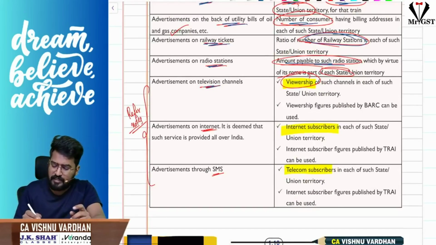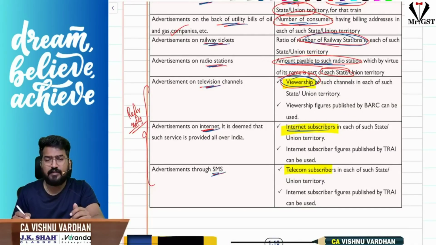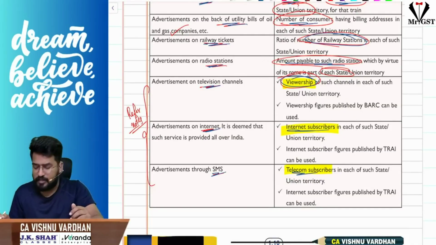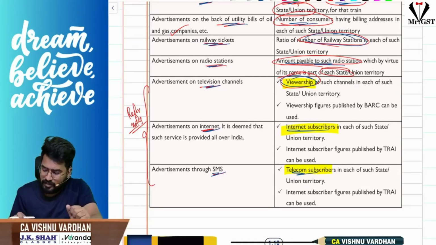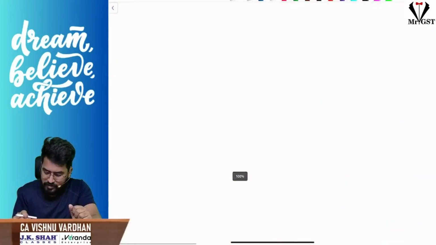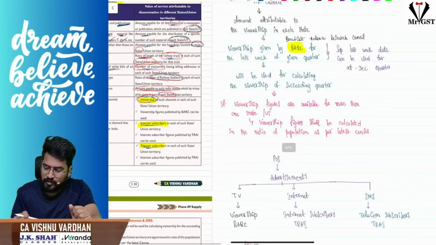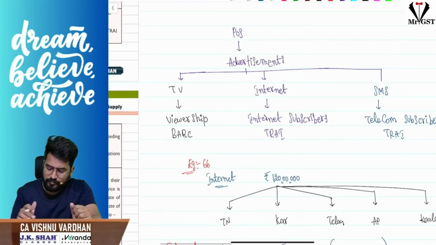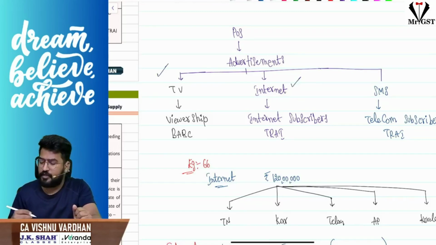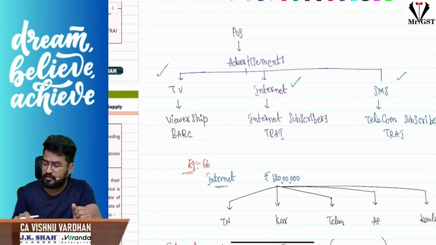Sir, you are advertising in televisions, internet or SMS. Now, if it is television, go through viewership. If it is internet, through internet subscribers. If it is SMS, telecom subscribers. In that proportion, how many of them are there in that particular state? Sir, in that ratio, you should apportion them. Here, one interesting thing for all these three things, the common point is, sir, understand, TV viewership is published by BARC. Internet, TRAI, internet subscribers. SMS, telecom subscribers, TRAI again.